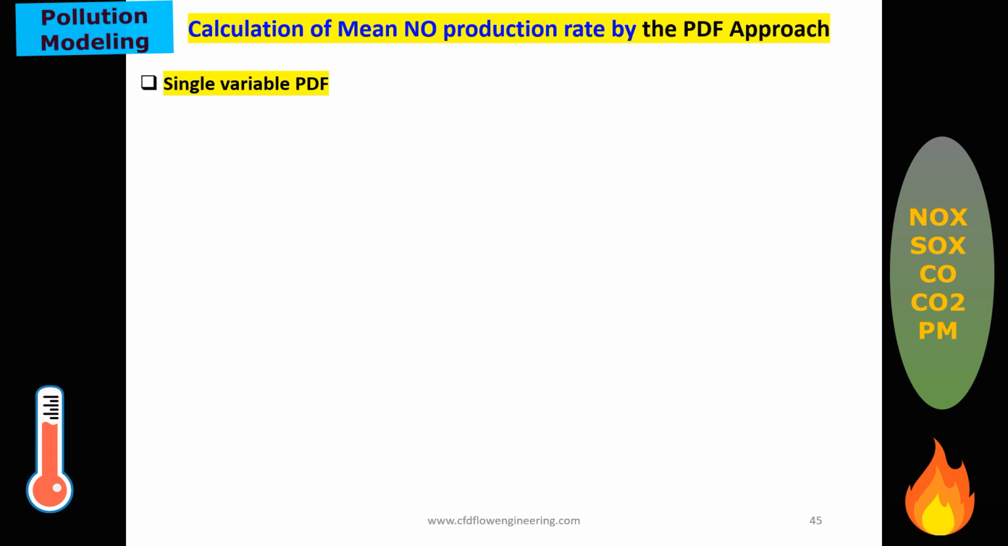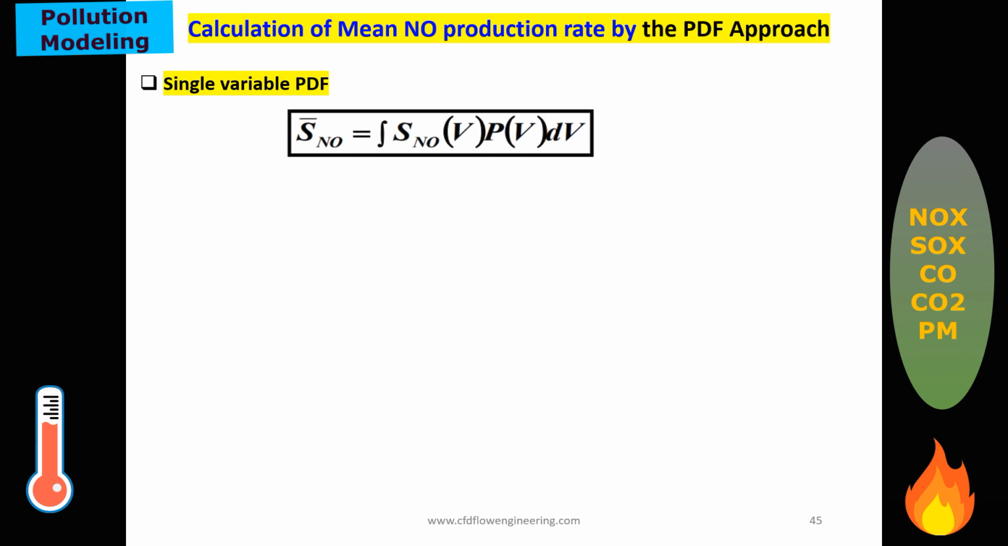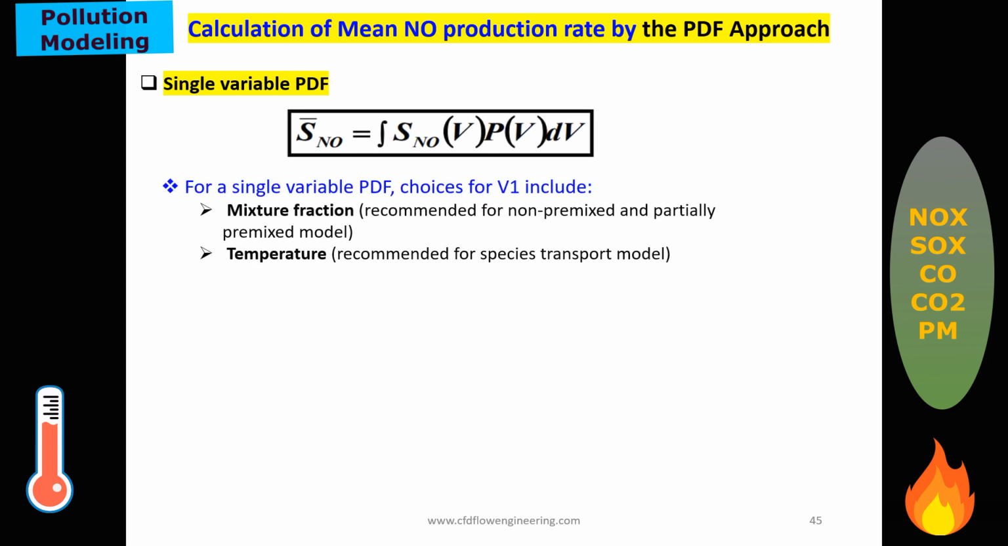For calculation of the mean nitrogen production using the probability density function approach, the first approach is the single variable probability density function approach. That means the source term for nitrogen oxide can be considered as a single variable. You can use a mixture fraction approach or temperature, only one of them, by considering the probability density function. The mixture fraction approach is recommended for the non-premixed or partially premixed combustion model. There is also a temperature approach used for the single variable approach.